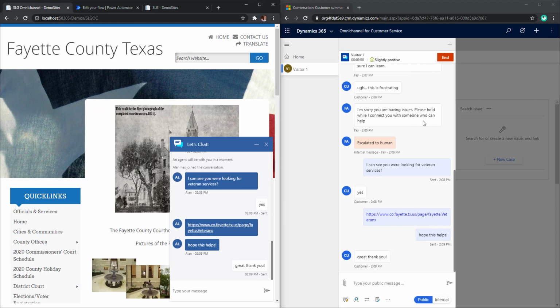So again, the thing that makes this possible is AtBot on the bot side. So this is a bot that's built with Q&A Maker, Power Automate or Logic Apps, and no code, and then deployed through a Microsoft Bot Channels registration in Azure. And then Dynamics Omnichannel for customer service, where you're able to configure that bot that you built in AtBot as an agent that can be on the front end and then escalate to your agents.